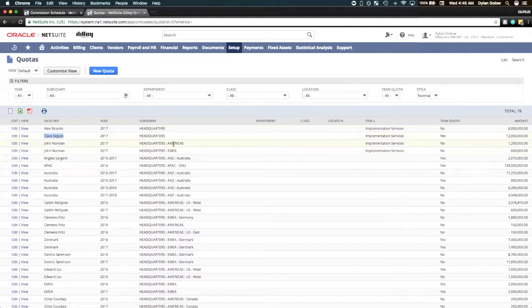John actually has two quotas. He has a quota for the consolidated level of the Americas and the consolidated level of EMEA. Now, this is possible. This is why I mentioned the subsidiary structure before, because we can set quotas per each consolidated subsidiary, and we even could get down into the department, class, and location levels and have separate quotas for a variety of combinations. In this case, though, we're simply measuring sales of implementation services for all three of these employees, and John has two quotas. Alex and Clara are on the highest subsidiary level of consolidation with headquarters. Now let's have a quick peek at what these look like before we go to our report.